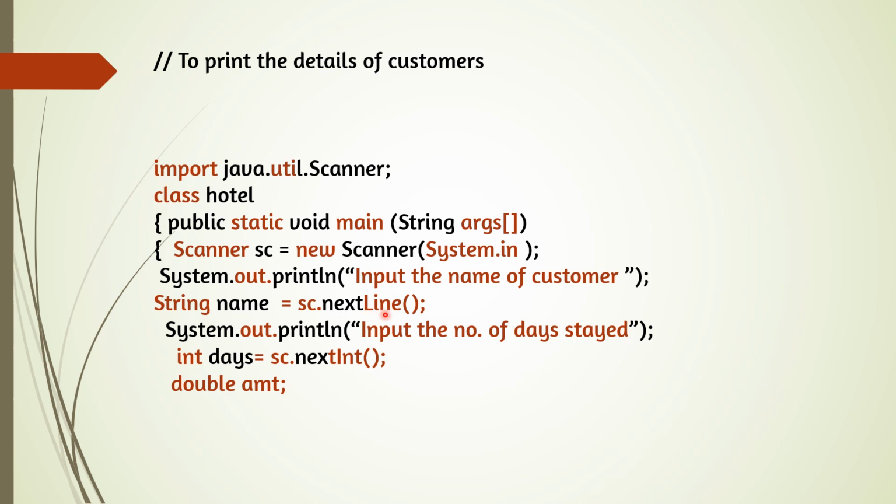String name is equal to sc.nextLine, with capital L. This is the command for accepting a string. If you want to accept just a word, sc.next. String name is equal to sc.nextLine, and then System.out.println, input the number of days stayed. How many days you have stayed? int days is equal to sc.nextInt, and declare one variable for finding the amount. So we got the input name and days.